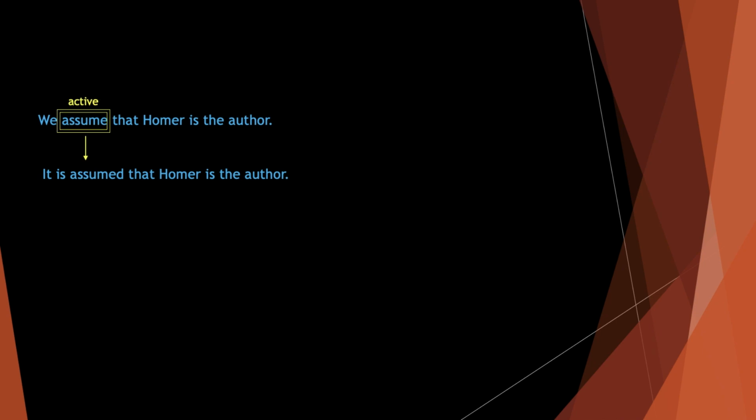Let's analyze the sentences one by one. The first one, we assume that Homer is the author. In hearsay, we can say, it is assumed that Homer is the author. In the first one, you see this is the active form, but in the second one, in hearsay, we change it into passive, starting with it. We say is because of the passive form, okay? And we have the verb 3 form of the main verb here.